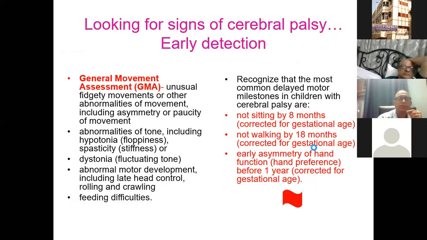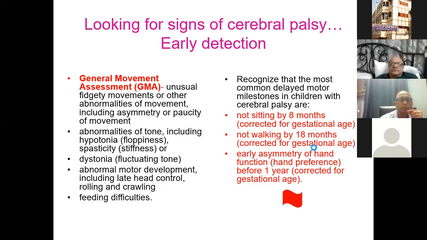Another aspect is the assessment of general movements, or GMA, where you can detect unusual fidgety movements or other abnormal movements, including asymmetry or paucity of movements, abnormalities of tone, floppiness, spasticity, dystonia, head control, and feeding difficulties as well. And this is done by videoing the child. Sometimes even home videos may be helpful, but ideally it should be done under controlled circumstances by a professional.